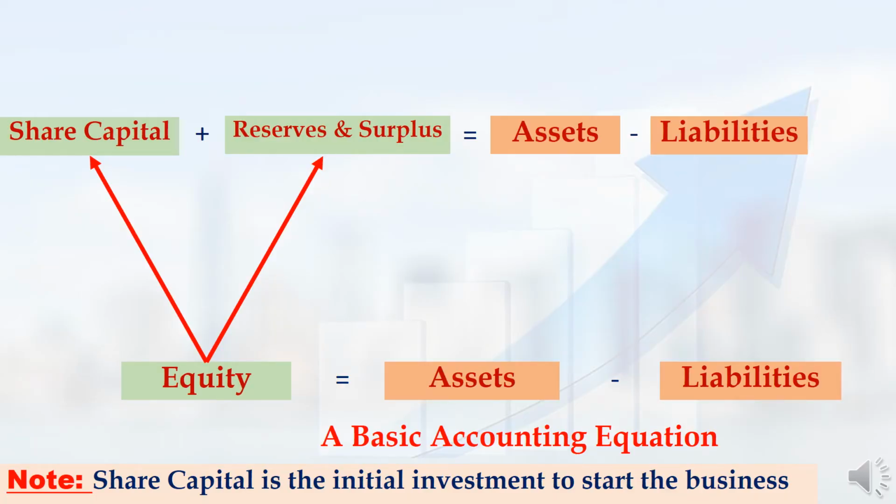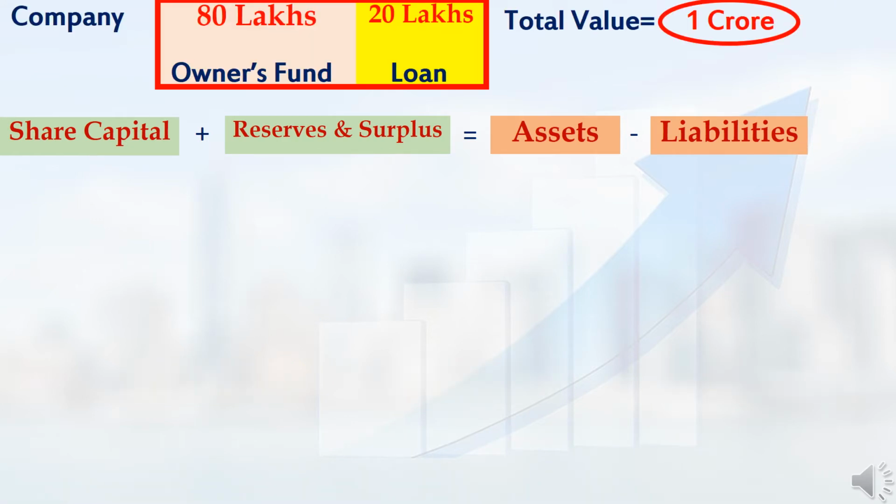The term equity will be divided into two categories. One is share capital, second is reserves and surplus. In the Basics of Stock Market series, I had mentioned a term, authorized capital. Authorized capital and share capital are more or less the same term. Share capital means, for starting a company, how much money the owner had initially invested. That is share capital.